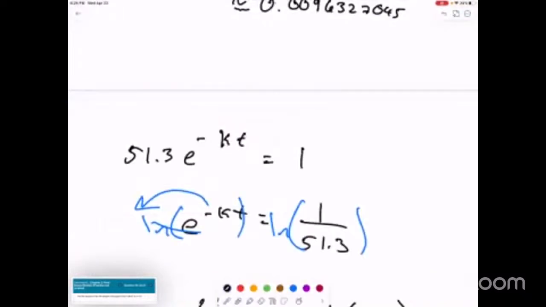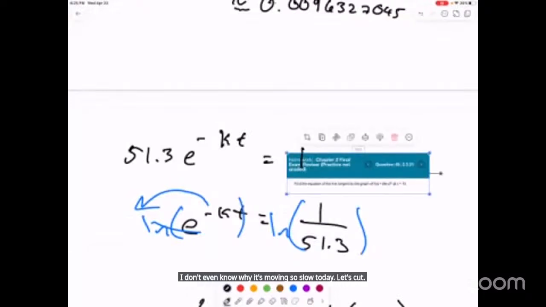I don't even know why it's moving so slow today. Let's cut, paste.